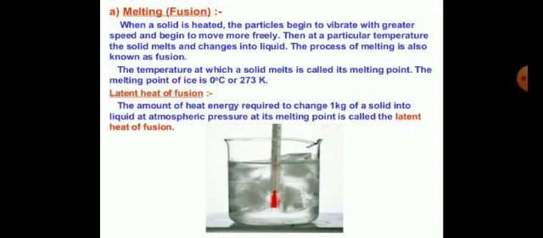If we put ice at normal temperature, it melts just because of the outer temperature. The process of melting is also called fusion. The temperature at which a solid melts is called its melting point. The melting point of ice is 0 degrees Celsius or 273 Kelvin.